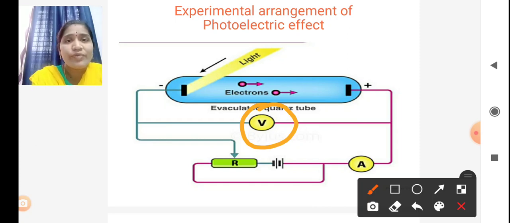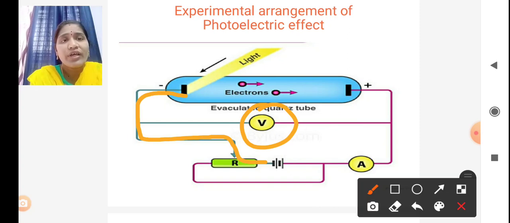What is meant by positive potential? Positive potential means this is the negative terminal, and this negative terminal is connected to the negative battery. Then whatever electrons are emitted here, these electrons are repelled by this plate, because this is the negative plate. That's why they are repelled.